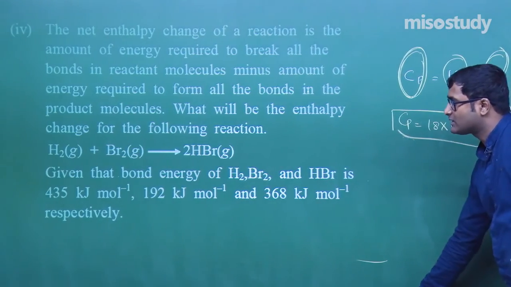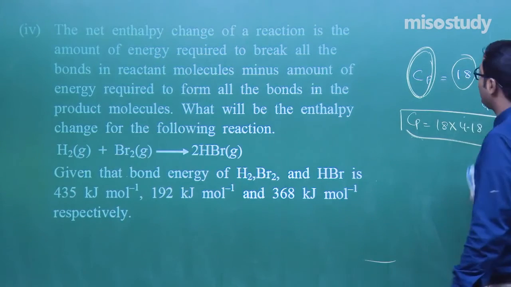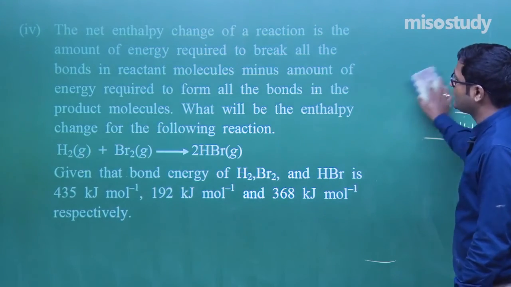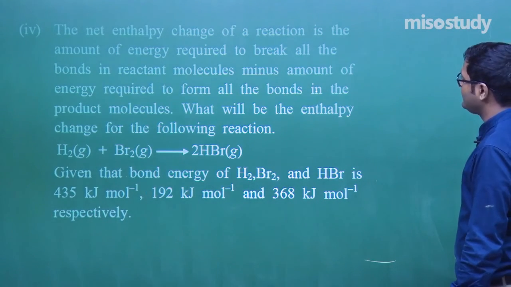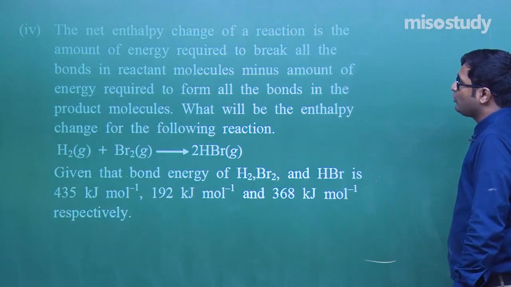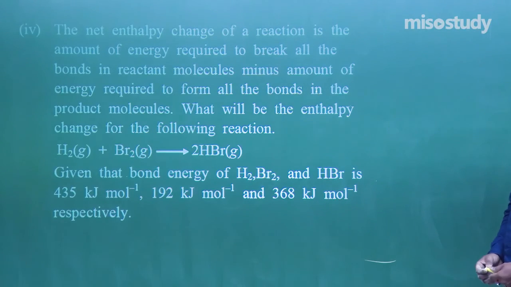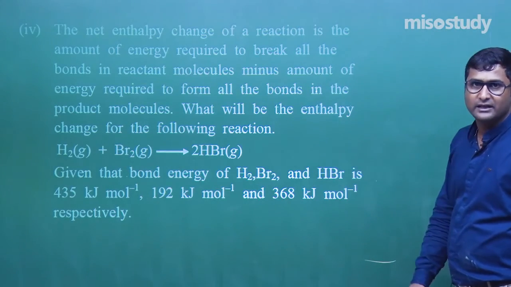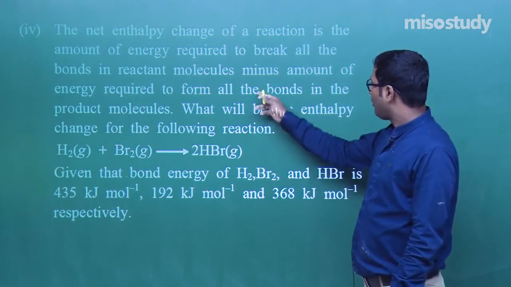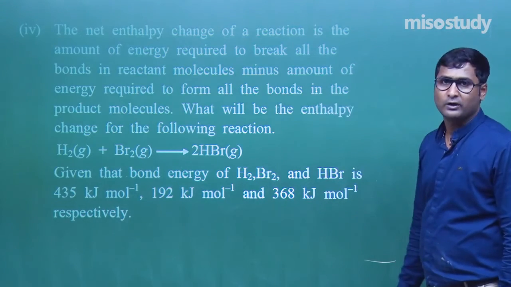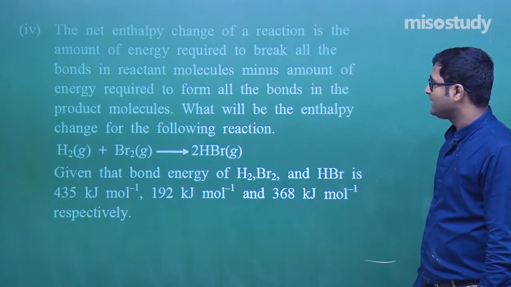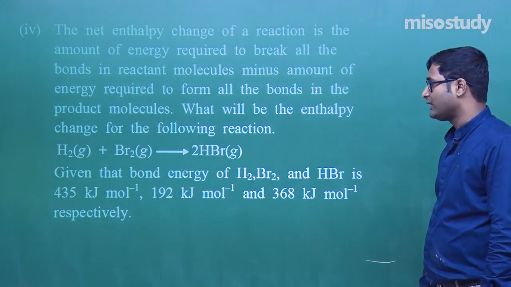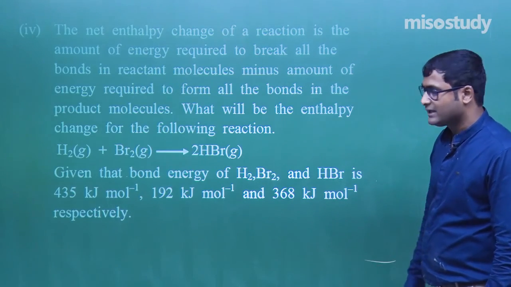Now next question is given here. The net enthalpy change of a reaction is the amount of energy required to break all the bonds in reactant molecules minus the amount of energy required to form all the bonds in the product molecules. What will be the enthalpy change of the following reaction? Here the bond energy is given.